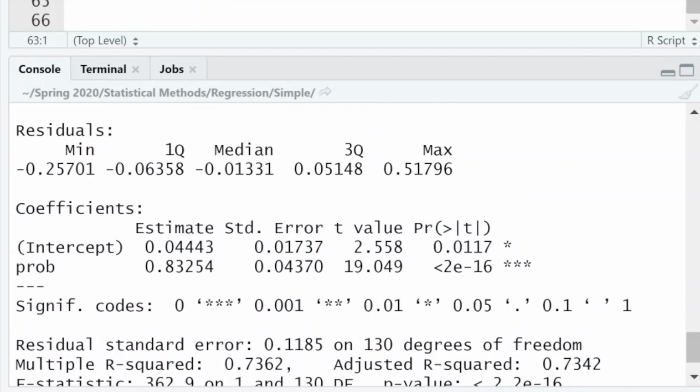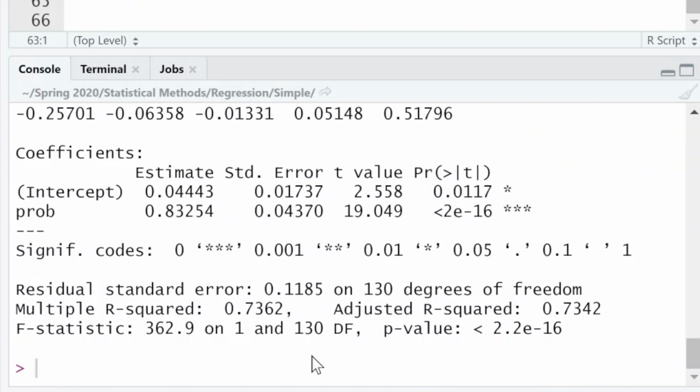Hey, we see that the residuals still sort of look the same. That's fine, just based on this. But look, we now get significant p-values for both of our estimates, for both the intercept and the slope coefficient. So that's pretty good, right? That makes it a lot better. So we're done. Not actually.